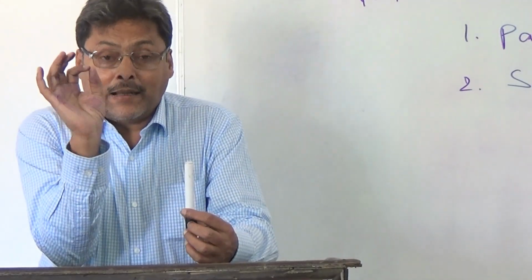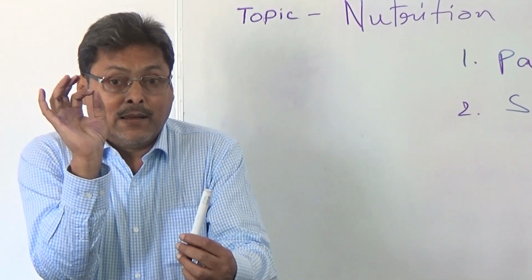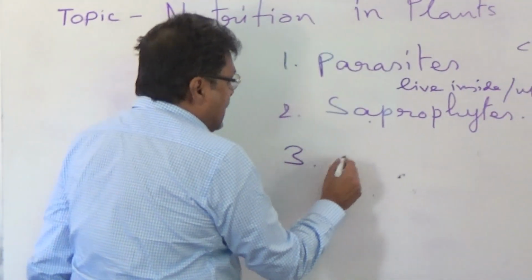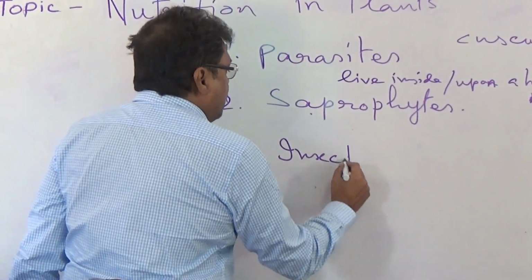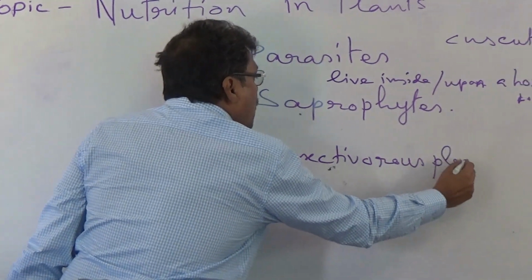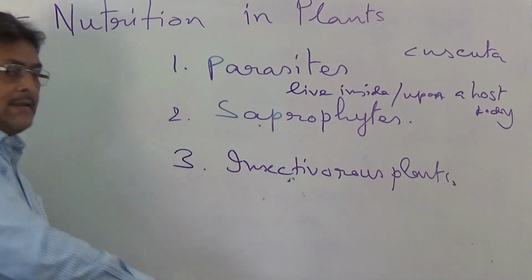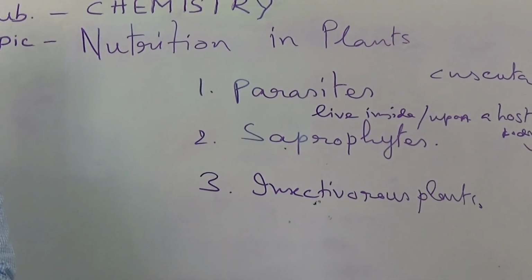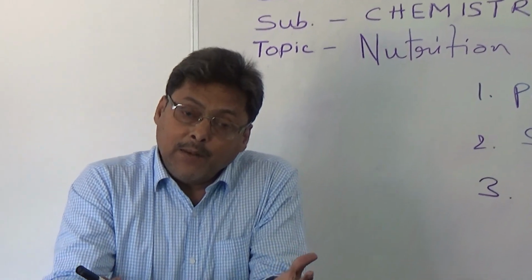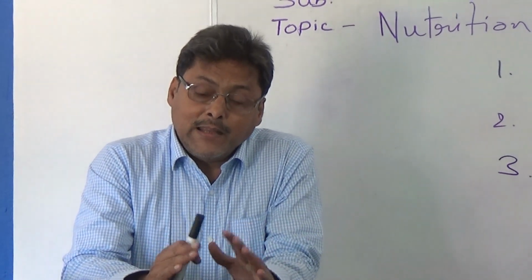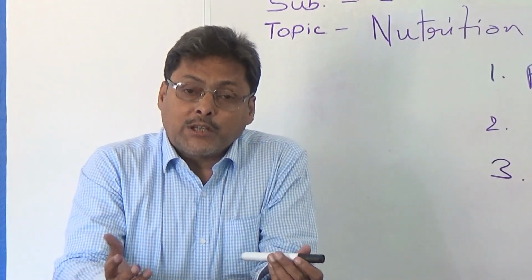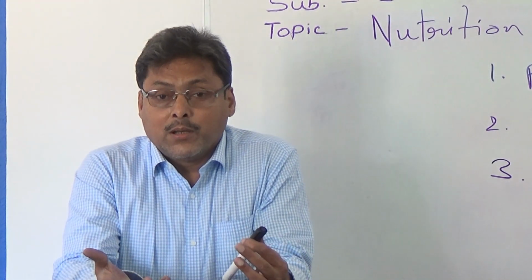We have another kind of specific heterotrophic plant that are called insectivores. These insectivorous plants are partly heterotrophic. Actually, they have green pigments, but these plants grow in such soil where nitrogen is not enough.